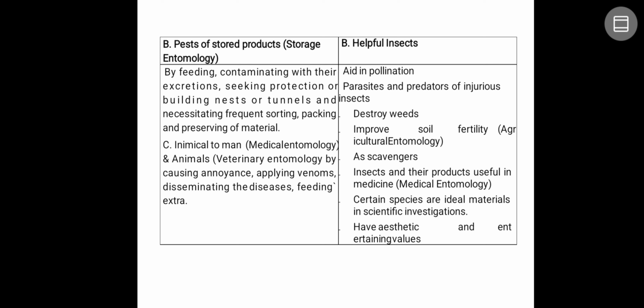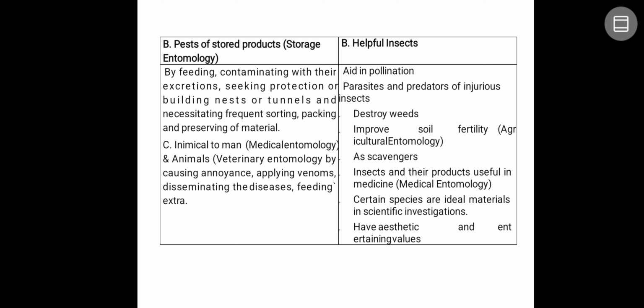So which are going to cause annoyance, applying venoms, disseminating the diseases, feeding, etc. Okay, so in case of helpful insects, so many of the insects are going to aid in pollination. They are going to act as predators or parasites, means which are going to feed on the pests of crops. They are going to destroy the weeds, means they are going to feed on the weed. They are called weed killers.